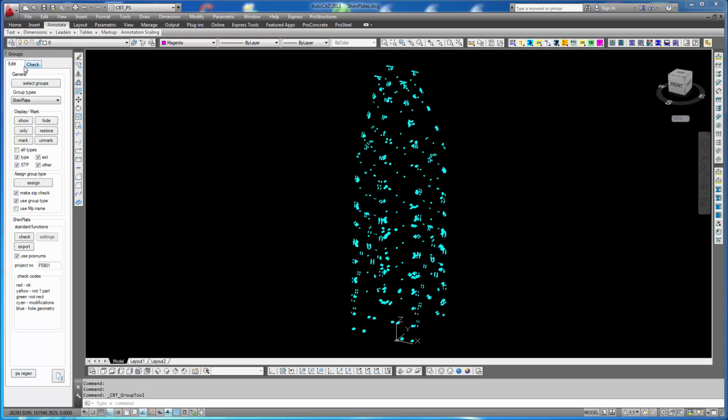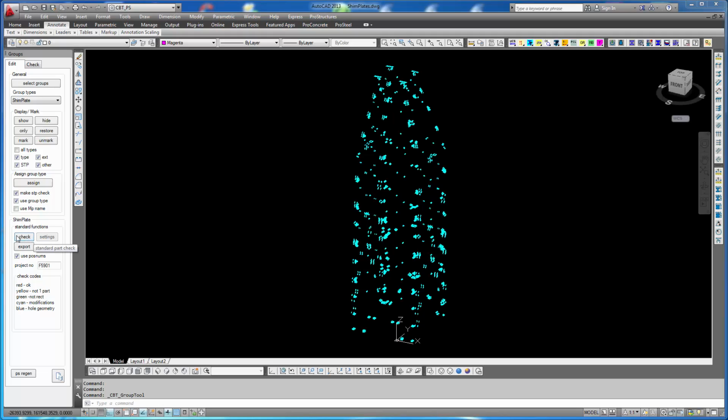The tool is integrated into the group tool. It's a customized version, so it uses the shim plate definitions of a client. The design of the tool follows the design that I explained in the video production data for standard parts concept that you also find on our webpage. And all tools of that type have a check part and an export part, because in between the positioning has to be done.